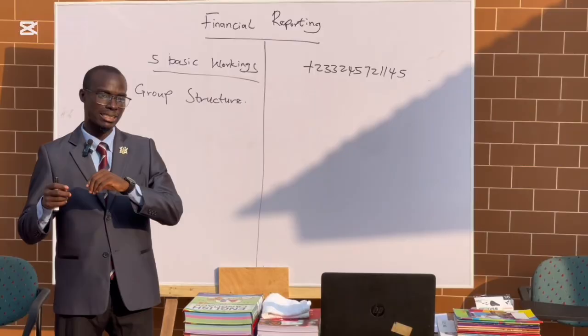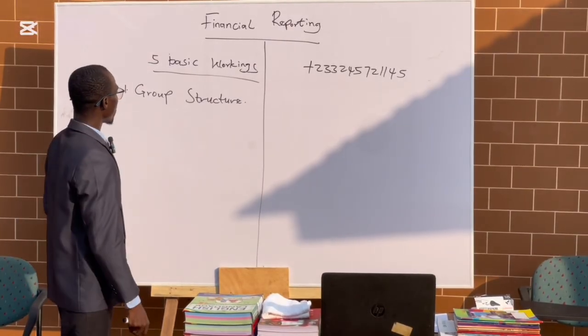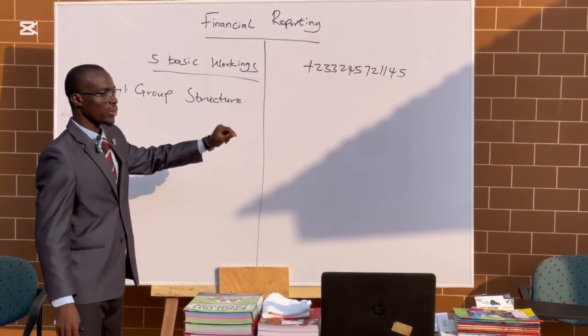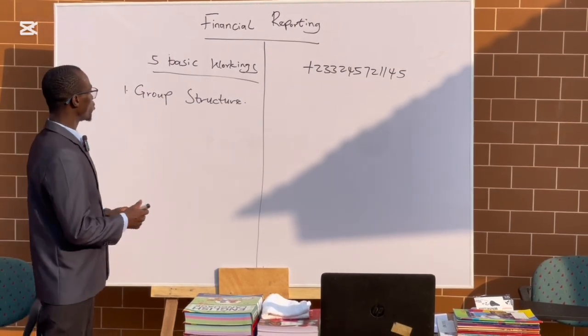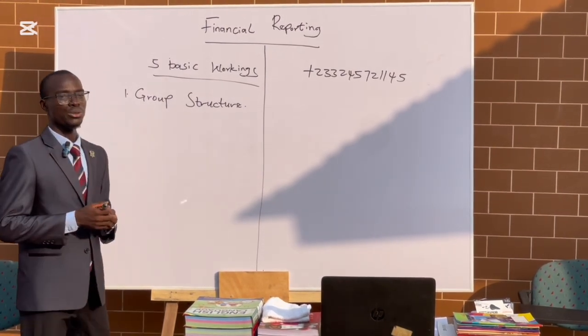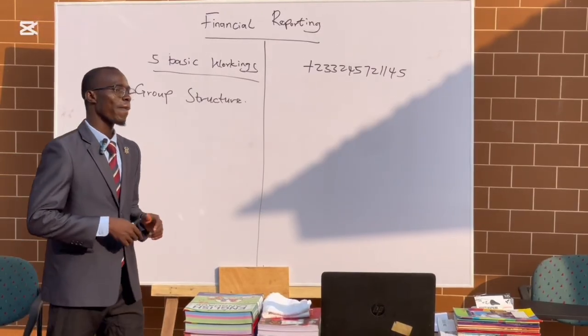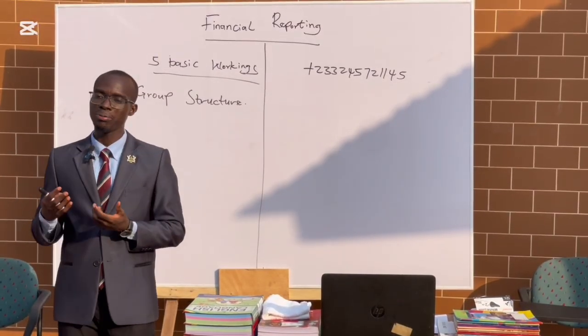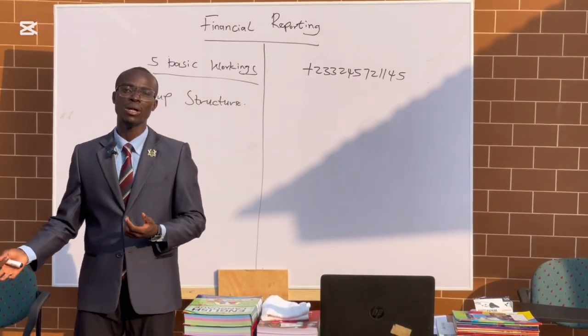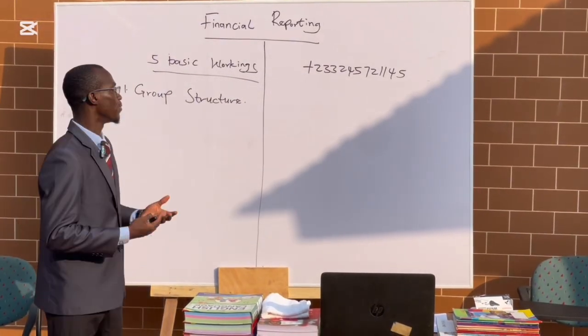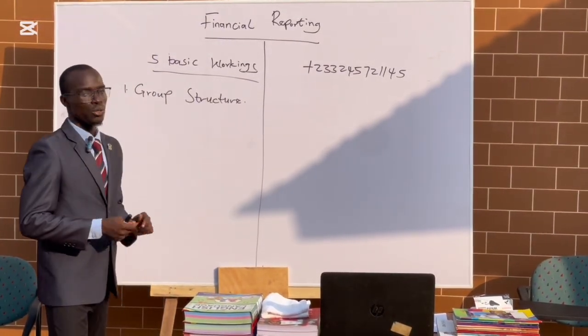So the first basic working is the group structure. Under the group structure, there is a lot we need to know. You need to know the percentage of shares that the parent has acquired in the subsidiary, so that it will help you put down your group structure.